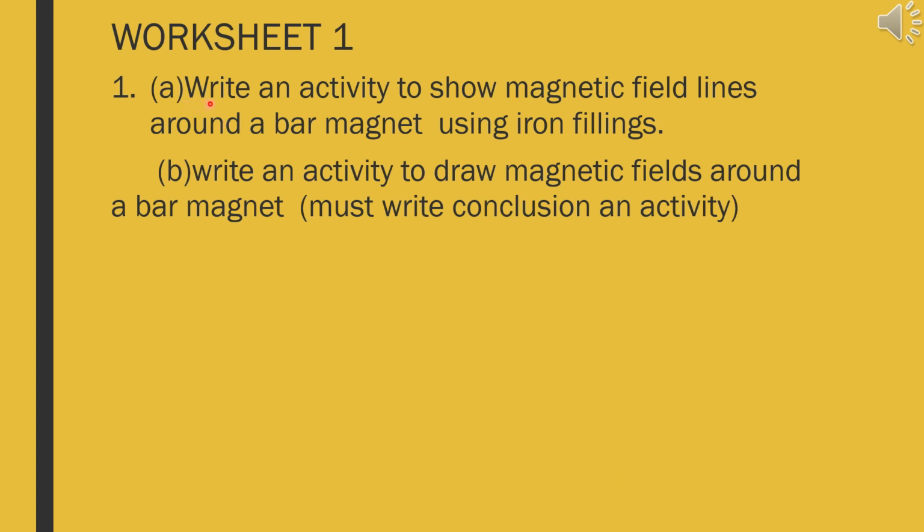Time for worksheet. Worksheet 1. I have given only one question. In that, A. Write an activity to show magnetic field lines around a bar magnet using iron filings. This is the activity of 13.2 you must write, children. And remember, whenever you write any activity, you have to write even the conclusion.